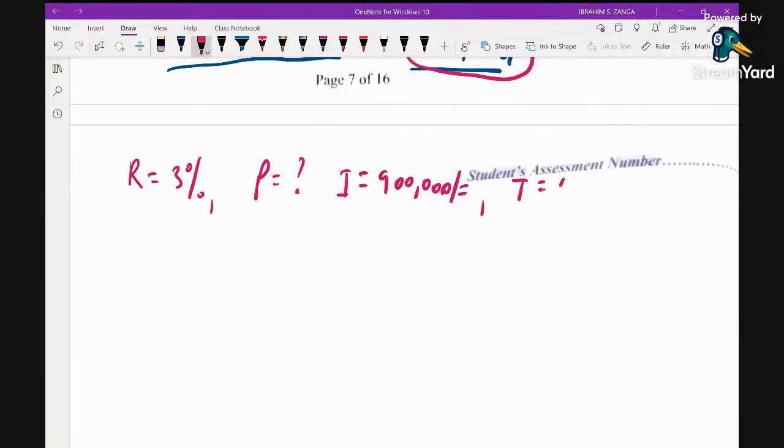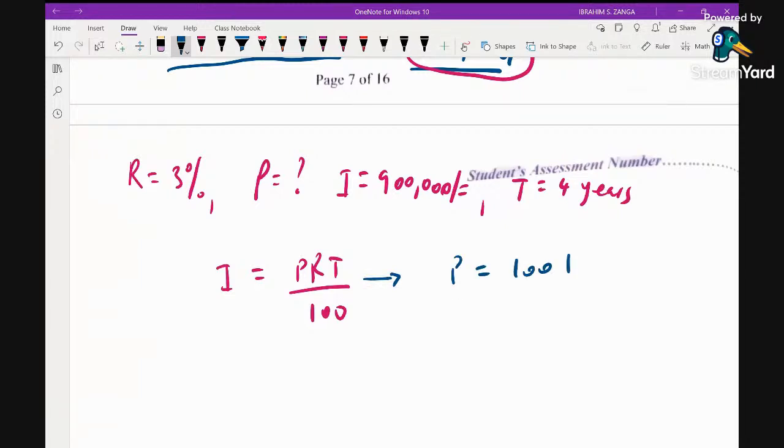So we know that simple interest is principal multiplied by rate by time, divided by 100. So we are looking for the principal.